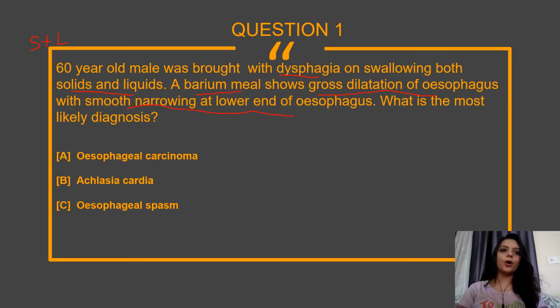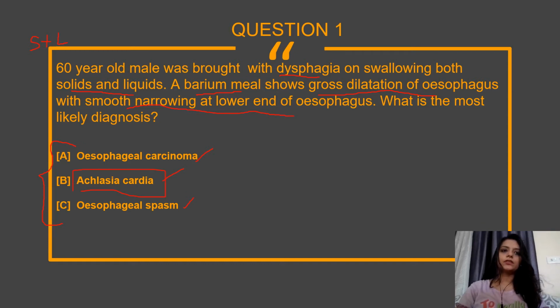So we have three options: esophageal carcinoma, achalasia cardia, and esophageal spasm. All three options come under the esophagus. So let's talk about these conditions because all of them affect the esophagus. We can start with the first condition, that is achalasia cardia.